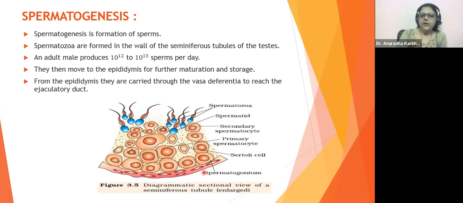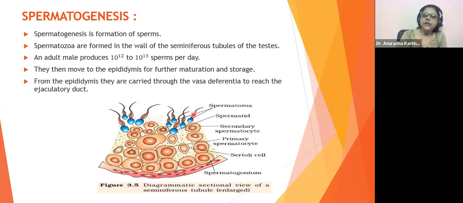If you look at this particular diagram, they have taken a cross section and are showing this. This is the germinal cuboidal epithelium, right? Or spermatogonial cells, we can call them. They will get converted into something called, yeah, this is the Sertoli cell. Look at this. This is the primary spermatocyte. This is the secondary spermatocyte. This is the spermatid, and this is the spermatozoa.